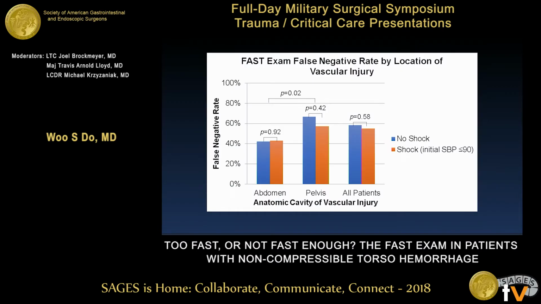This is a graphical representation of some of the similar data that I've presented before. I'll again highlight that in the abdomen, the false negative rate was about 40%. In the pelvis, it was about 60%, and across all patients was about 50%. So like a coin flip. Oh, and real briefly here, between the groups, whether the patient presented in shock or not, that didn't appear to have a difference.